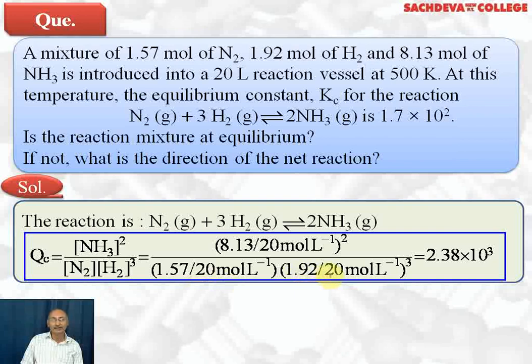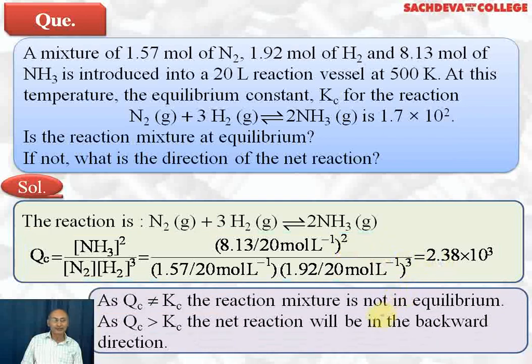We will get the molar concentration in moles per liter. It's raised to the power 3 because coefficient of hydrogen is 3 and coefficient of ammonia is 2, therefore we have raised to the power 2. On solving we get 2.38 into 10 to the power 3.